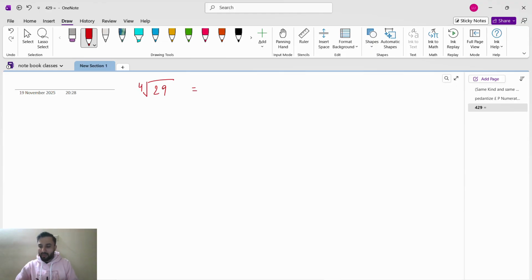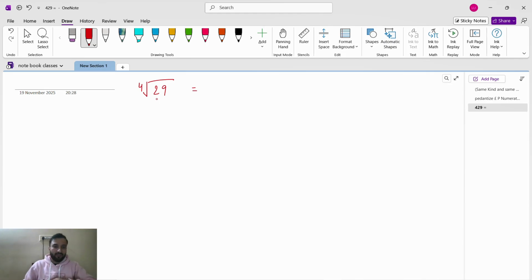So square root is easy to find. But suppose it is cube root, 4th root, 5th root, 7th root, 11th root, 13th root, then how will we find? Then it will be difficult. So we have an easiest method to convert, and then with the help of your calculator you can find the answer.